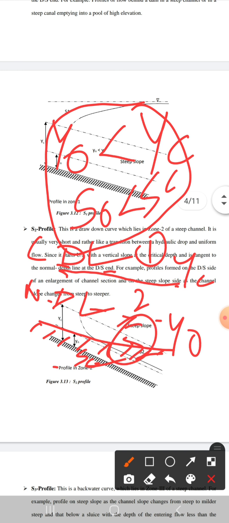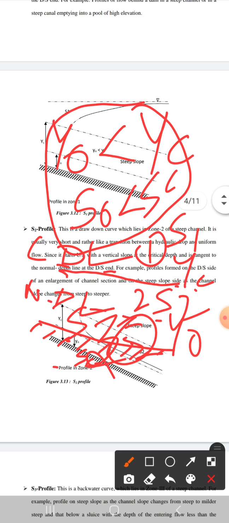First region is above CDL and the profile in this region will be designated as S1 profile. The region 2 is between CDL and NDL, so the profile in this region will be designated as S2, and the third region is below NDL and up to the bed level. So the profile in this region will be designated as S3. So there are three regions: S1, S2 and S3, and three profiles we will get in this steep slope.